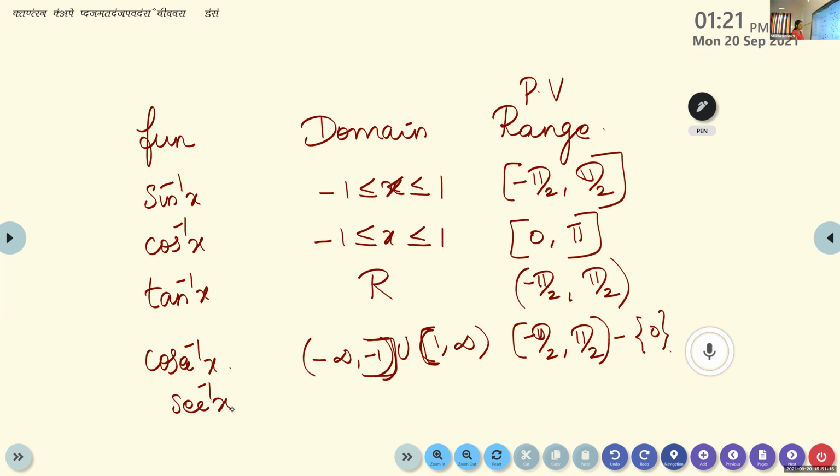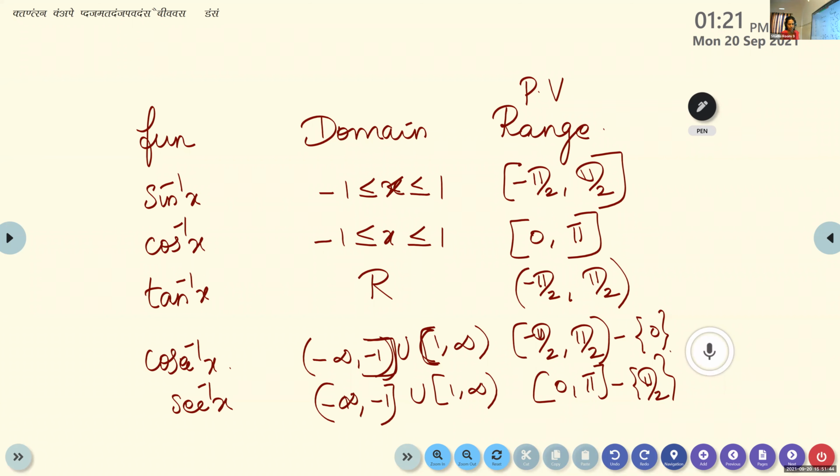Then sec inverse of x. Sec is the reciprocal of cos. So for sec inverse of x, in the same way, the domain is -infinity to -1 union 1 to infinity. And what about the principal value branch? It is 0 to π minus π/2, because cos 90 will become 0.